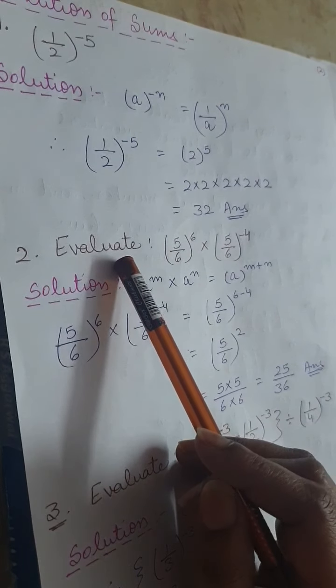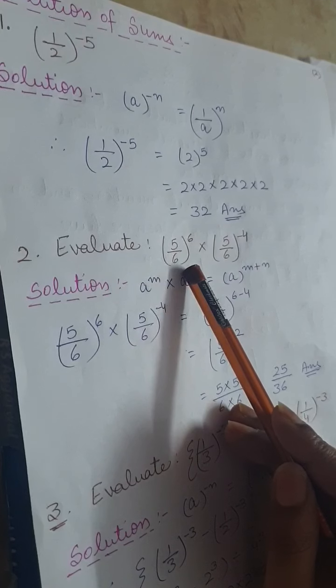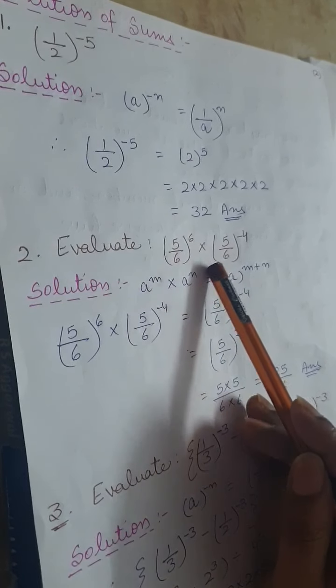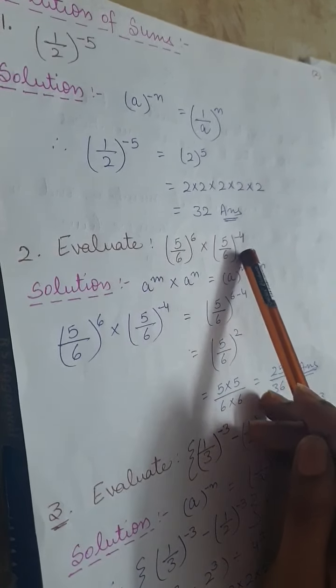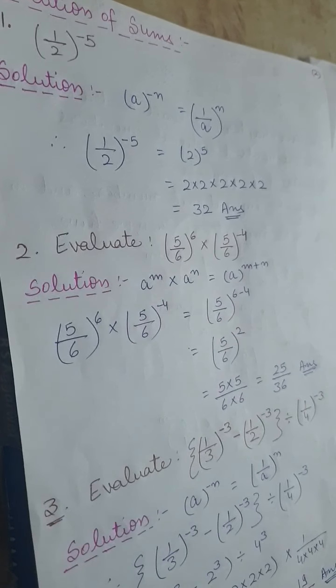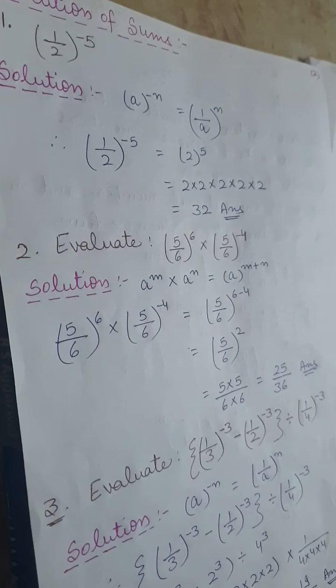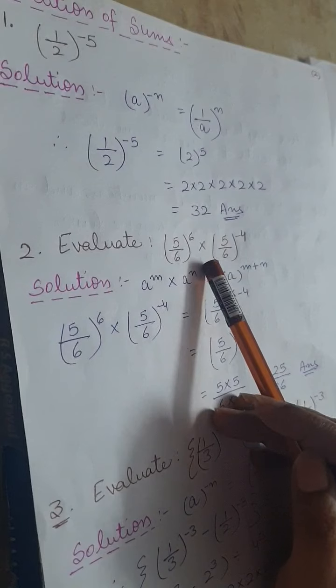Now just take another sum. It is evaluate 5 upon 6 whole power 6 multiplied by 5 upon 6 whole power minus 4. See here. Do you see anything that we have studied in our law? Any law you were remembering regarding this question? Yes, it is first law.